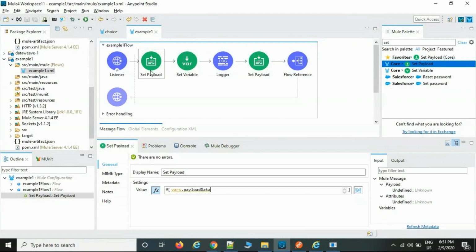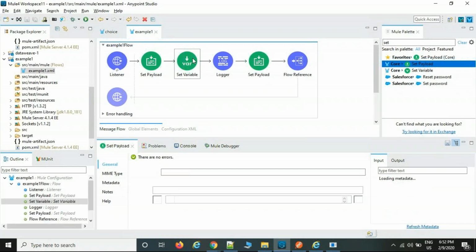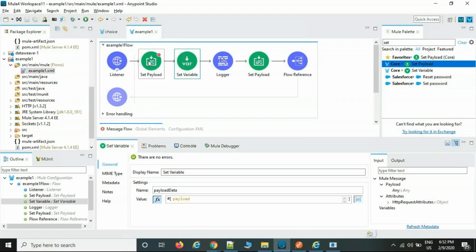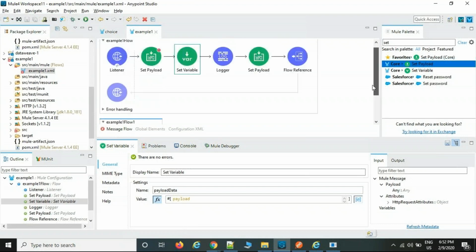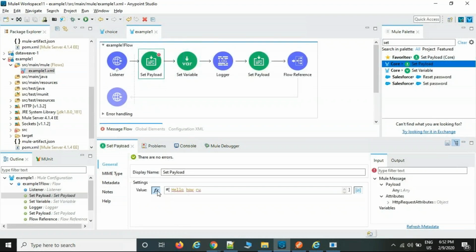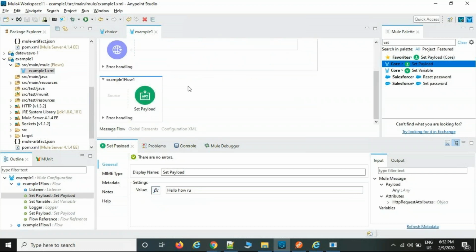But my requirement is that I want to reuse this payload data somewhere, because by default it is overriding. The approach is to select one variable after set payload. This is the name value pair, and keep the variable value as payload, so that whatever content is available is stored in the value, where this is the variable name, so that we can reuse it wherever you want. Like this, we can implement the changes. So please remember, payload data is always overriding; the latest payload is the final output.